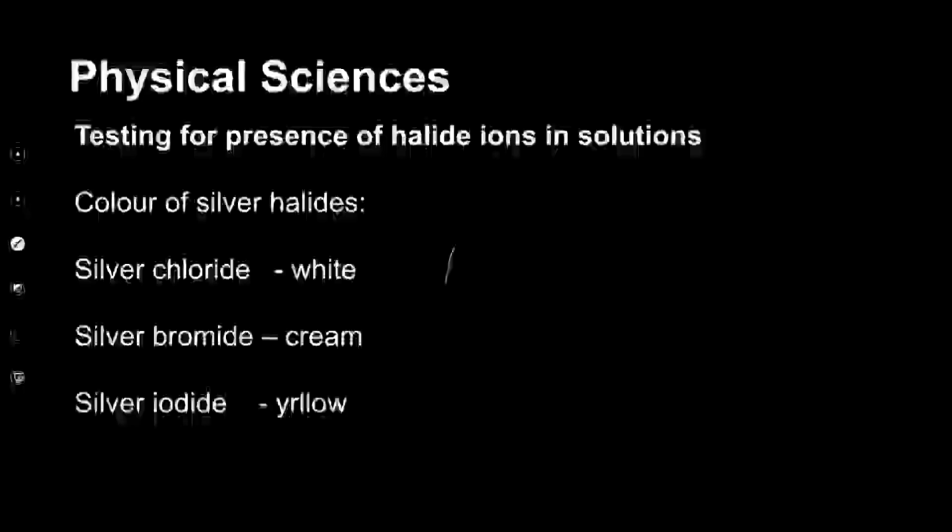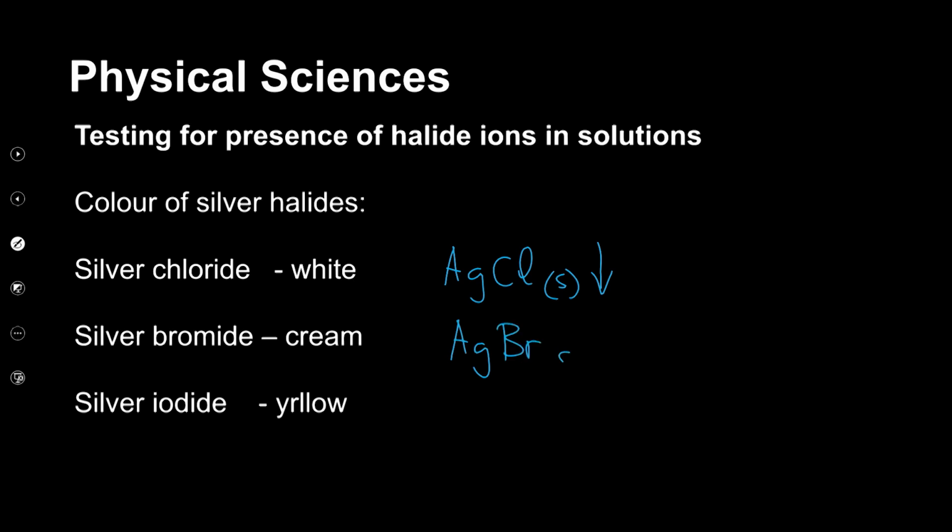is a chloride. Then it's going to be AgCl. So this is a precipitate, right? Which is solid. And remember, to represent a precipitate in a reaction, we draw that symbol to show that it's a solid substance that is actually insoluble, right? But then if it's cream, it's obviously silver bromide. So silver bromide is AgBr. It's another solid precipitate that is formed. What about if it's an iodide, right? The iodide, which is yellow in color, would have AgI, which is a solid precipitate as well, right?